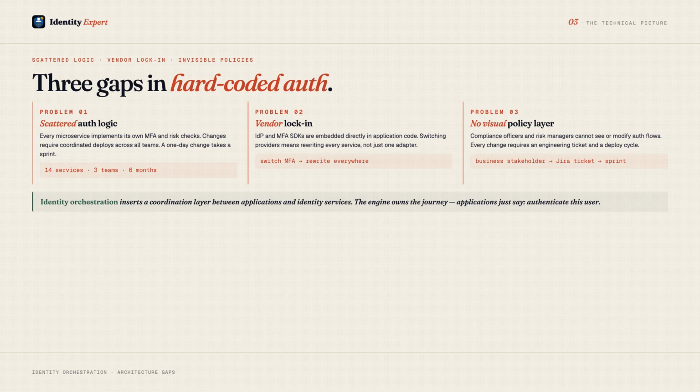Identity orchestration solves all 3 by inserting a coordination layer between your applications and your identity services. The orchestration engine owns the journey. The applications just ask it, authenticate this user. The engine decides how.